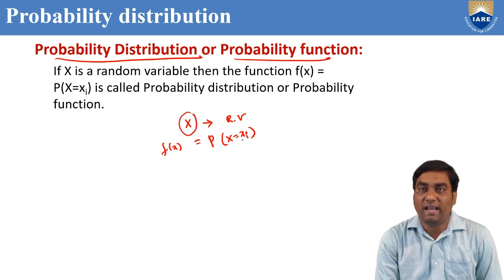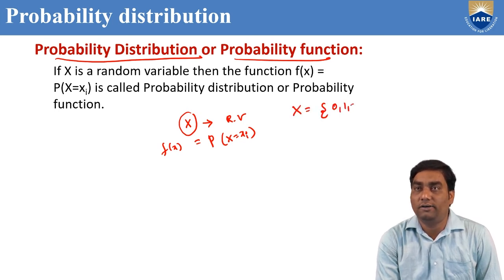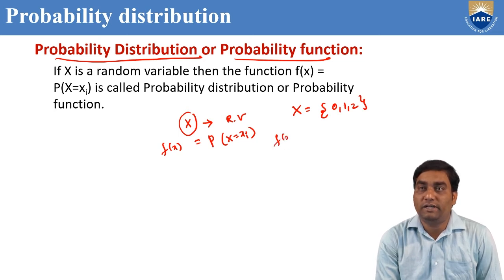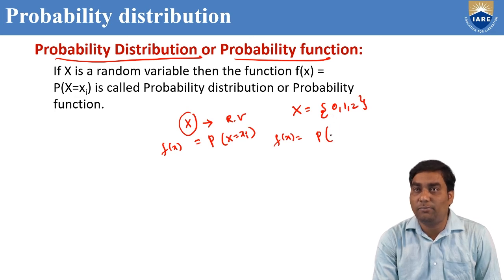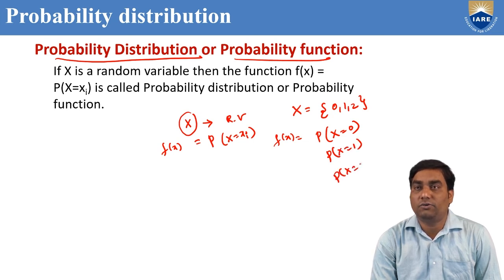See, this P of X equal to Xi means probability of the random variable from where to where. Suppose capital X random variable is defined like this: 0, 1, 2. To get probability distribution f of x, you should find the probability of these random variable values: P of x equal to 0, P of x equal to 1 and P of x equal to 2.